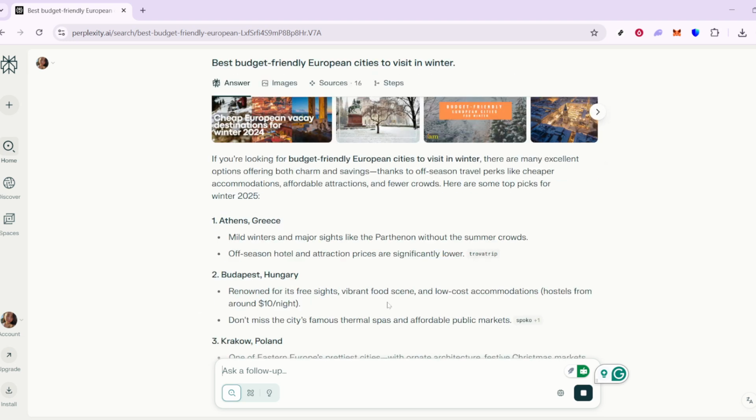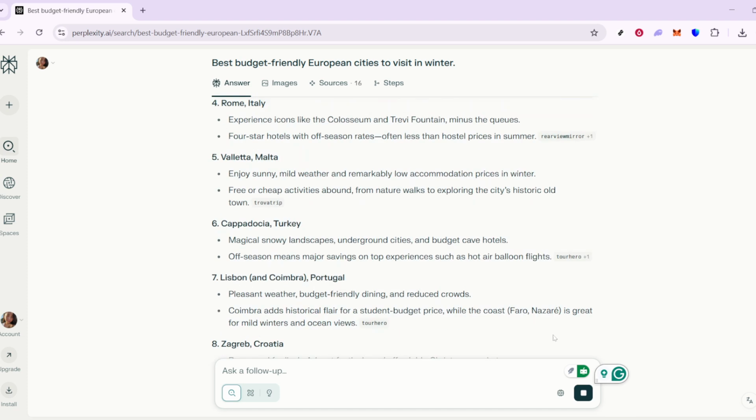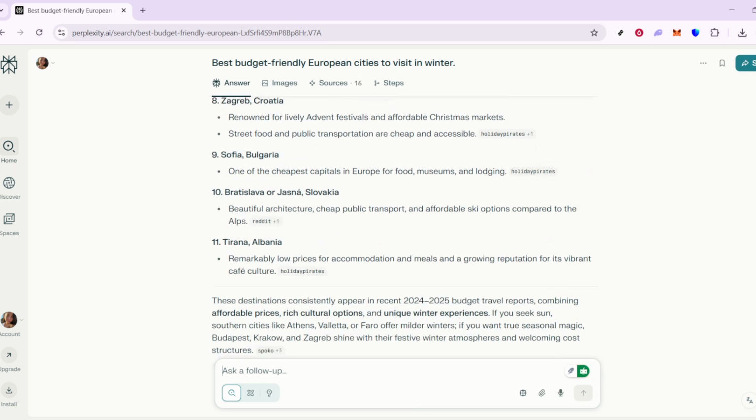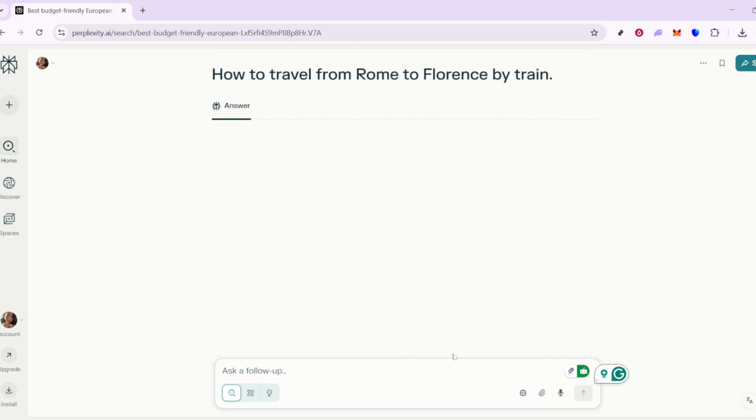Of course, every traveler loves to have insider knowledge, and that's where local tips come in handy. Use Perplexity AI to uncover hidden gems in places like Kyoto, or find out which street foods are a must-try when wandering through the bustling streets of Bangkok. Local insights help make your travel experience richer, more authentic, and memorable.